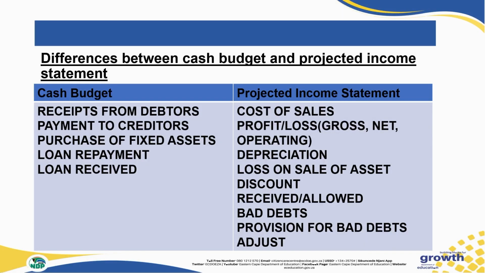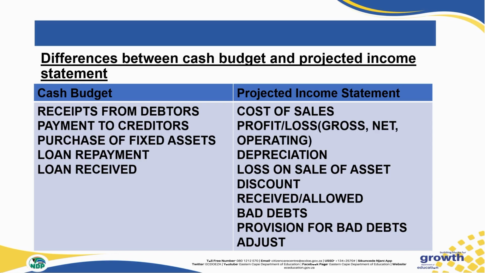Profit or loss, whether it's a gross profit, a net profit, operating profit or loss, will only be in our projected income statement, but not in our cash budget. Depreciation will only be in our projected income statement because, as we know, grade 12s, the depreciation is a non-cash item. It will never reflect in our cash budget.